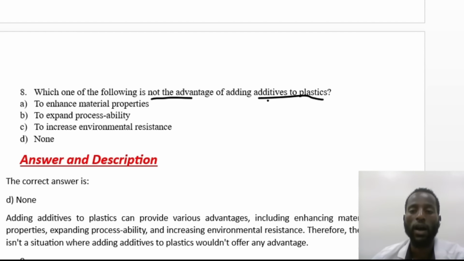The correct answer is choice D, because adding additives to plastic can provide various advantages, including enhancing the material's properties, expanding processability, and increasing environmental resistance. Therefore, there is no situation where adding additive to plastic wouldn't offer any advantage.